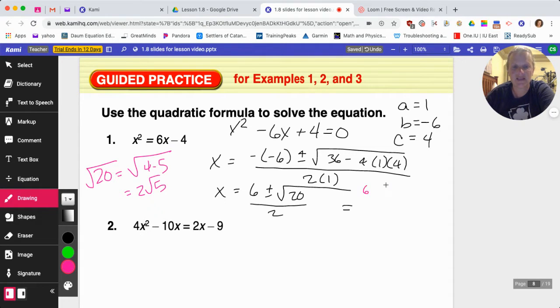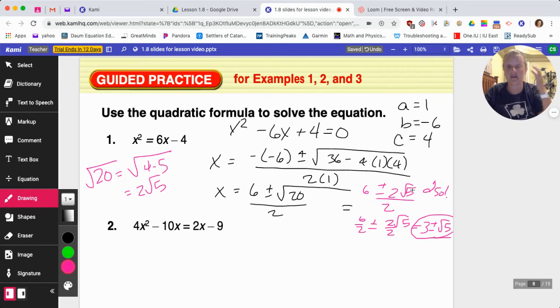So it gives me 6 plus or minus 2 root 5 over 2, which I can simplify. 6 over 2 is 3. So I have an answer. That means I have 2 solutions because I have a positive underneath the radical, so it's going to cross the x-axis at 2 spots.